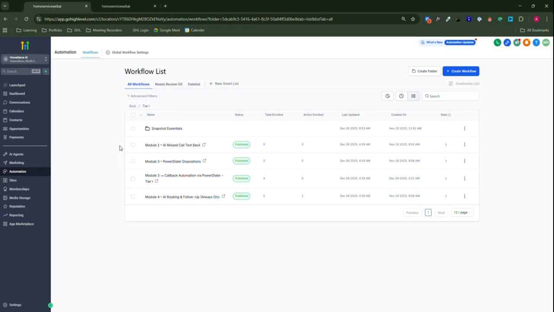But if the customer does not answer any of those SMS, that customer is added into a power dialer queue. So the business owner, me, I am notified that the customer is now added into the power dialer queue, and then I can go in and call all these customers back in a single sprint.